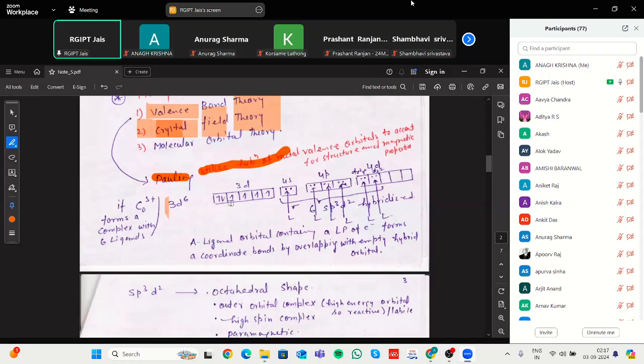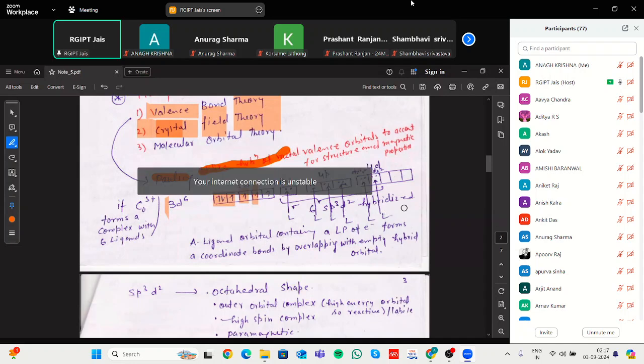In total there are 6 electrons filling. After that come 4s, 4p and 4d orbitals. In the ground state, and then in the excited state, electrons are transferred to s. Then the 6 ligands attached here, based upon the ligand attachment, can give